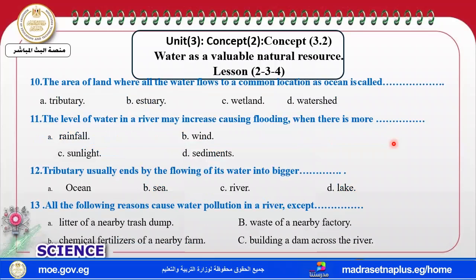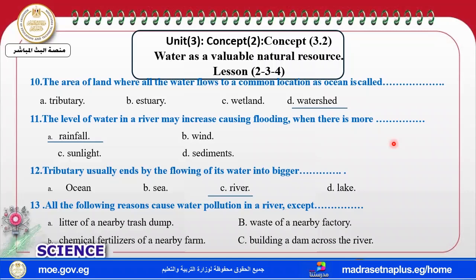An area of land where water flows to a common location, that's called what, my dear students? Watershed. Rising water levels cause flooding, so there is more rainfall. A tributary usually ends by flowing into a bigger river.